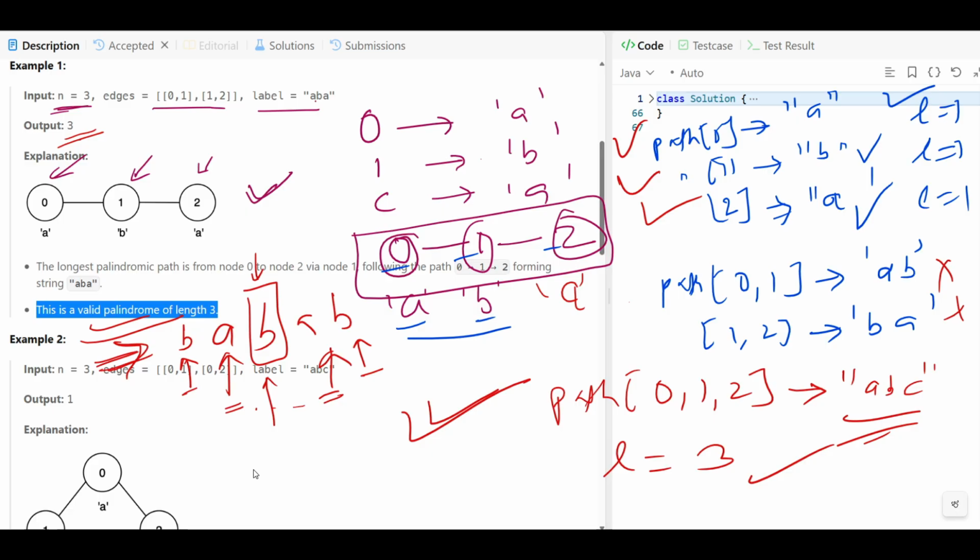But there can be another case. Let's suppose we have A and there is B. How many characters are there? 4 characters, so the length is 4. This is the even number concept. This is the last and this is the first, and these are the same. This is the second and this is the second last, and both are the same. But we don't have any further characters.